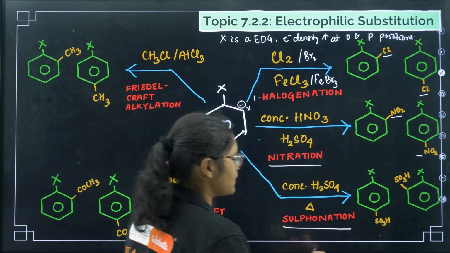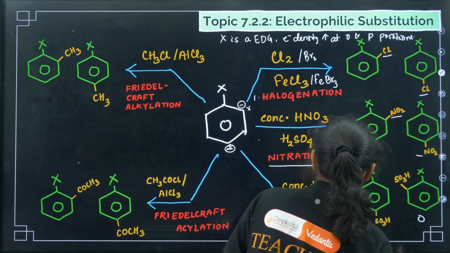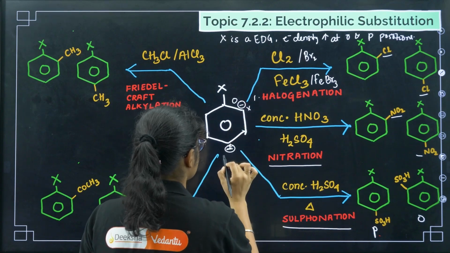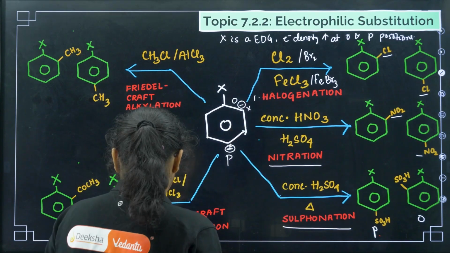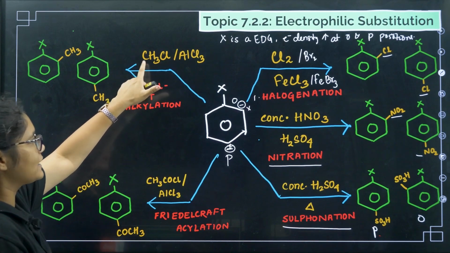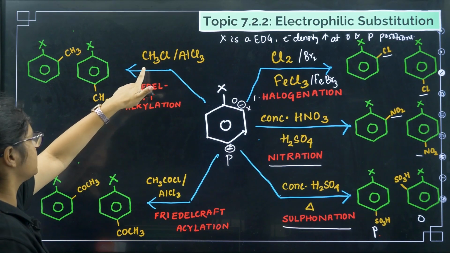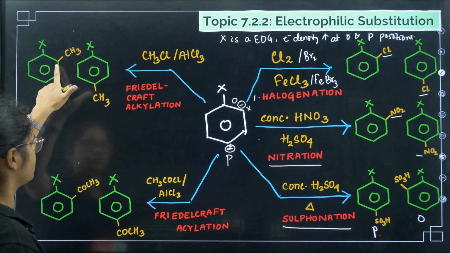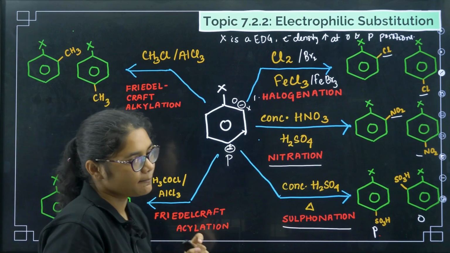Okay, so this is the para position and this is the ortho position, right? This is ortho, this is para. Next, coming to Friedel-Crafts alkylation. In this we have to take any alkyl halide with AlCl3. So this one will add CH3 at the ortho position and CH3 at the para position.